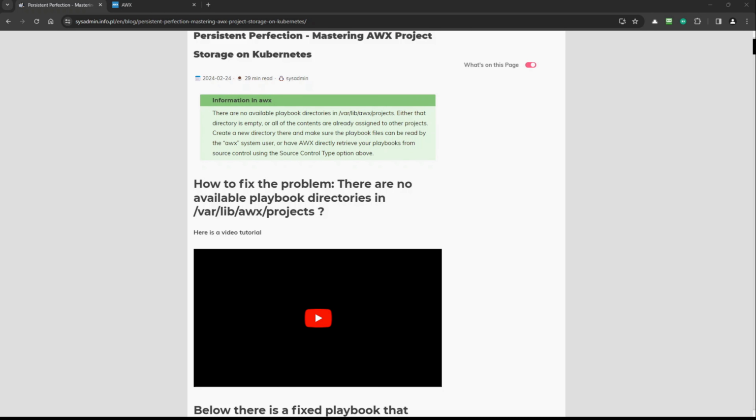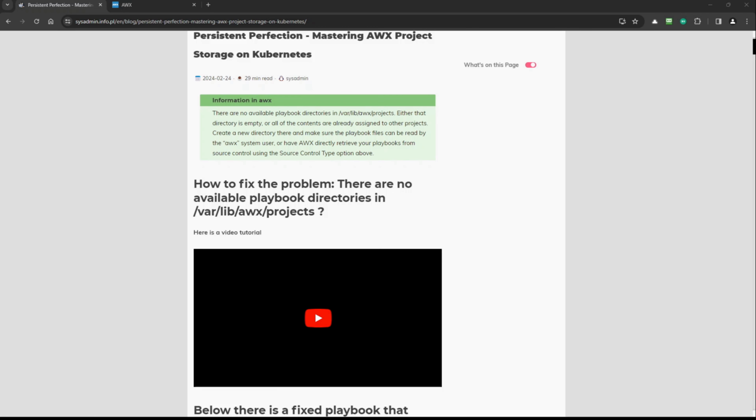There are no available playbook directories in /var/lib/awx/projects. Either that directory is empty or all of the contents are already assigned to other projects. Create a new directory there and make sure the playbook files can be read by the AWX system user, or have AWX directly retrieve your playbooks from source control using the source control type option.